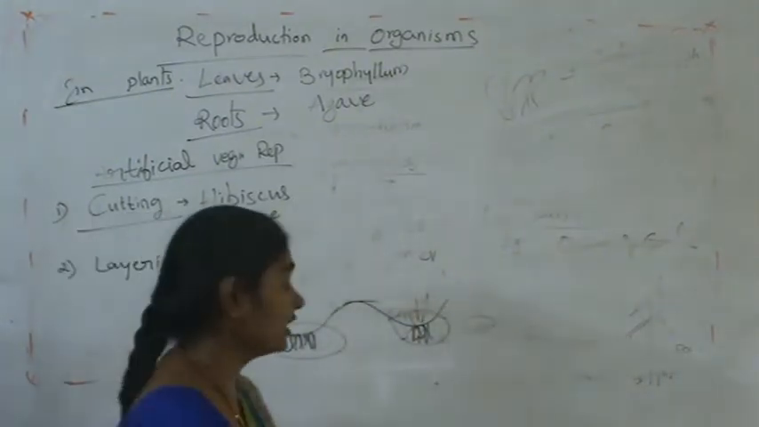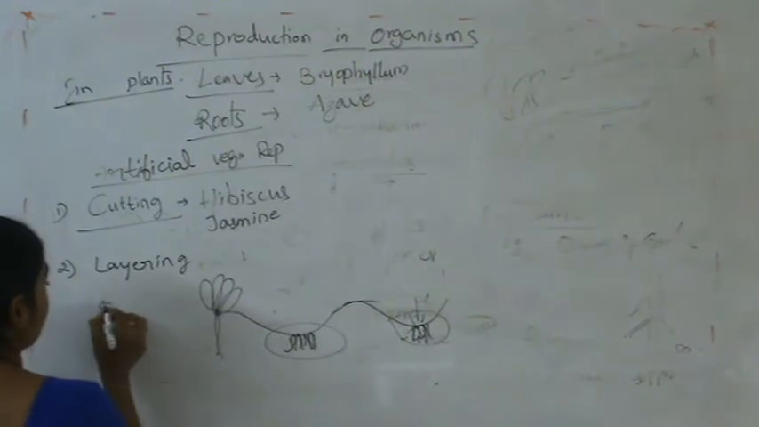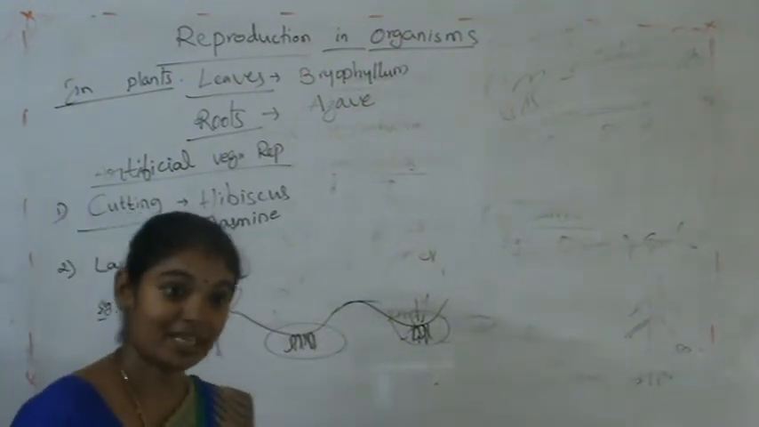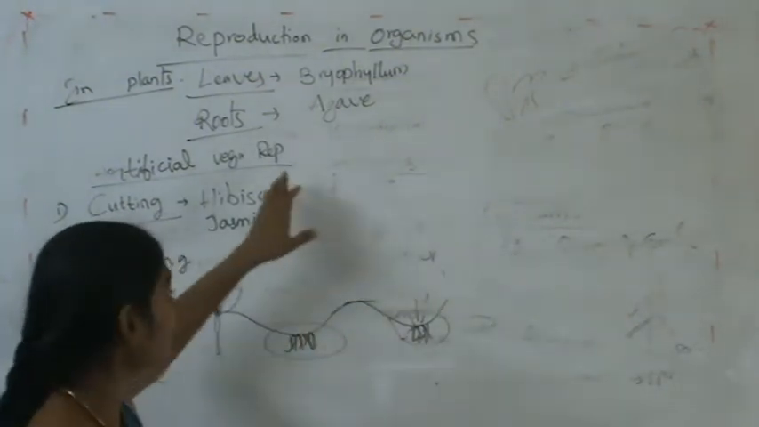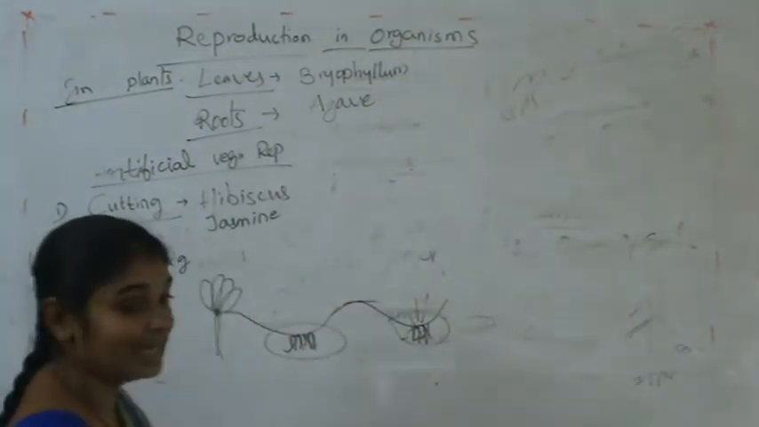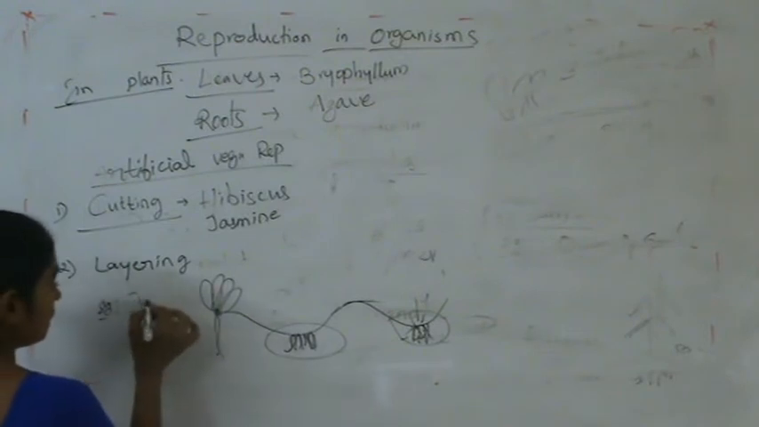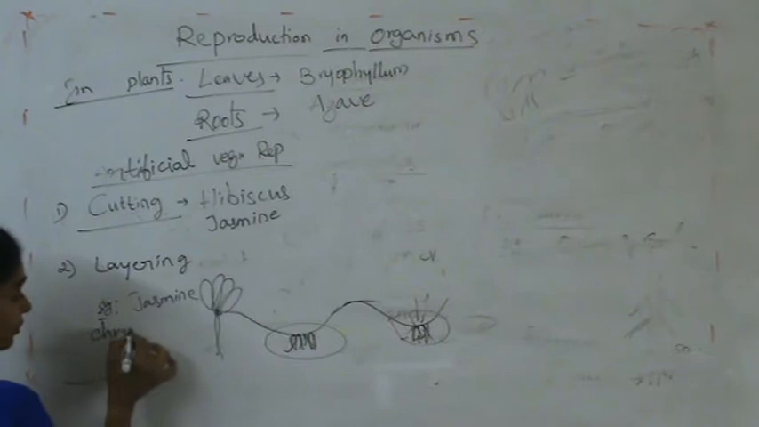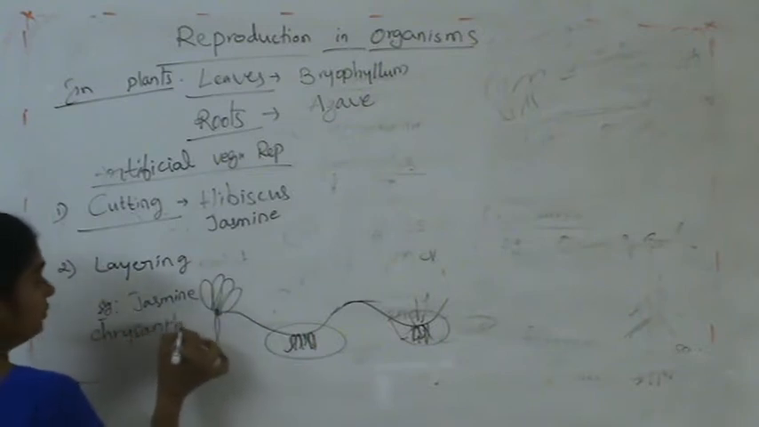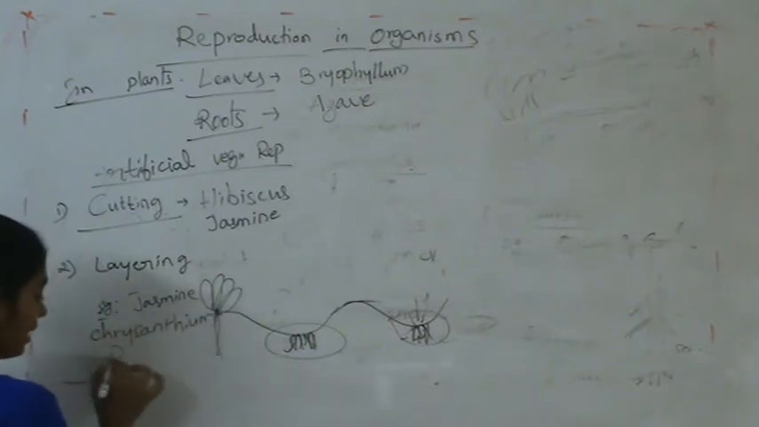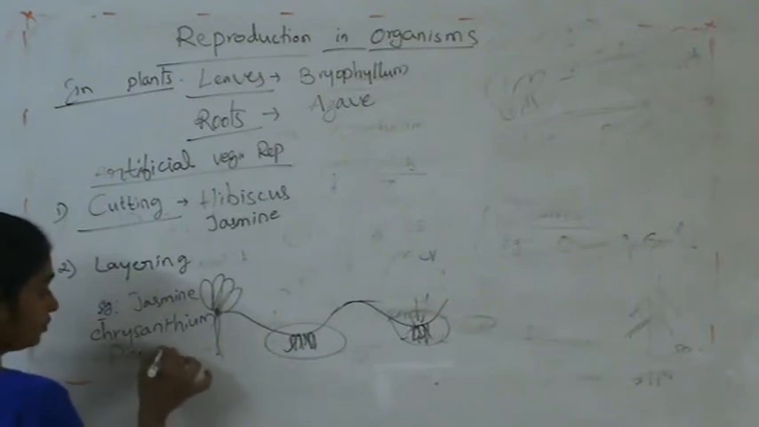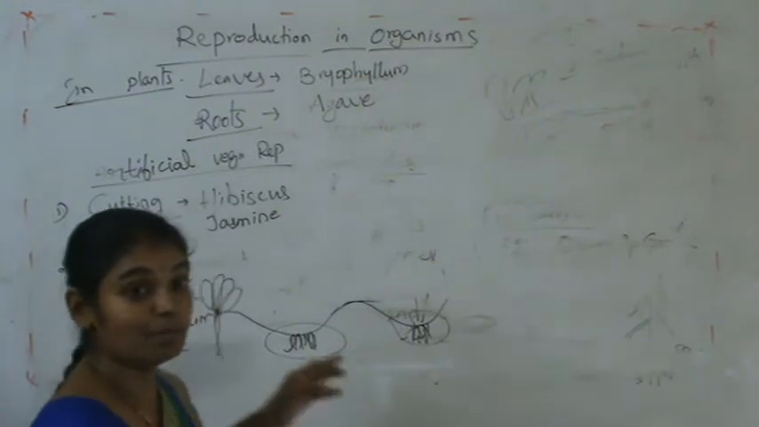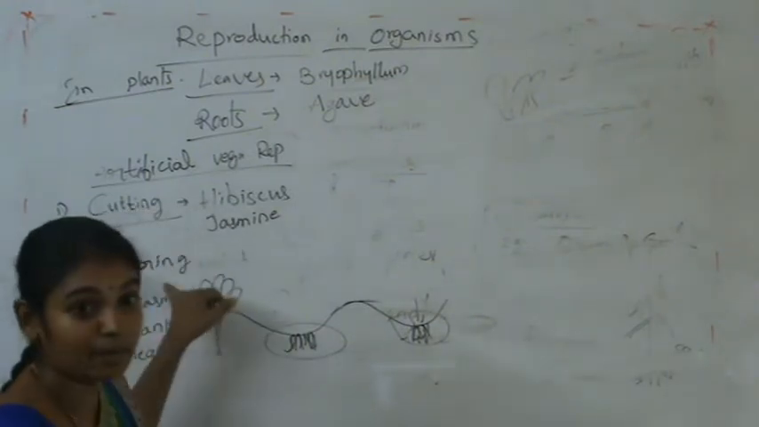An example for this is some types of jasmine. Jasmine can be cultivated in both methods, cutting and also layering. So jasmine, chrysanthemum and pineapple are plants developed by using the layering method.